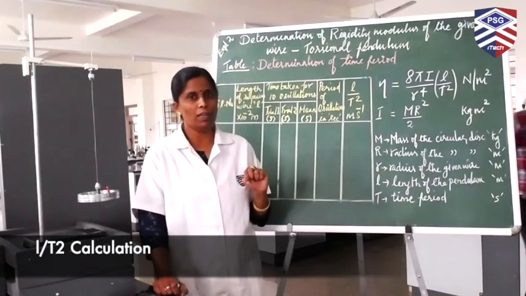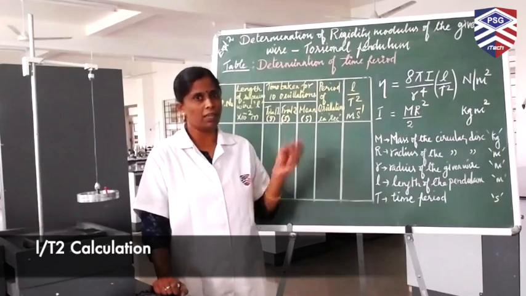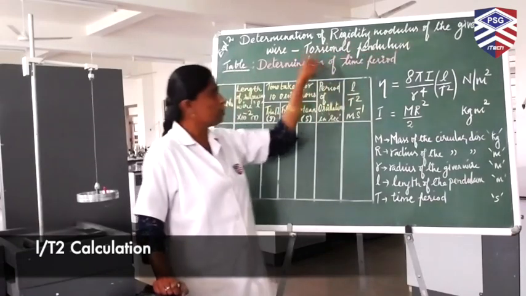Now, let us look at the experiment to determine the moment of inertia of the given circular disc and hence to find the rigidity modulus of the given wire.